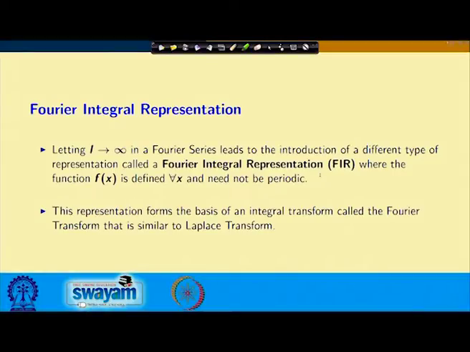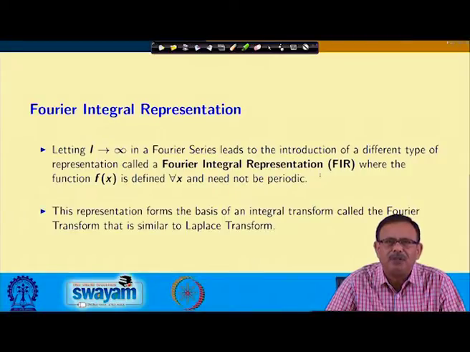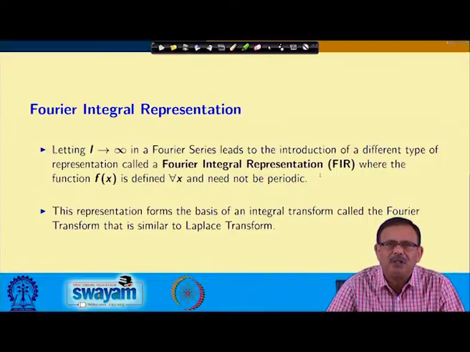You have seen that we can define a function in the interval minus L to L. Now, when L approaches infinity in a Fourier series, this leads to a different type of representation, which we call Fourier integral representation or FIR, where the function f(x) is defined for all x and need not be periodic.